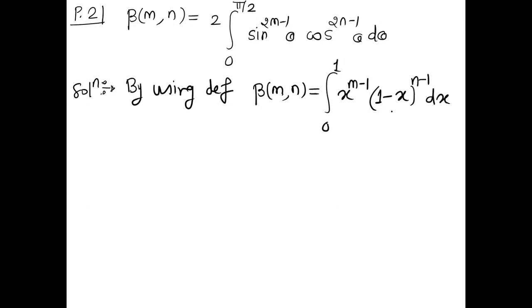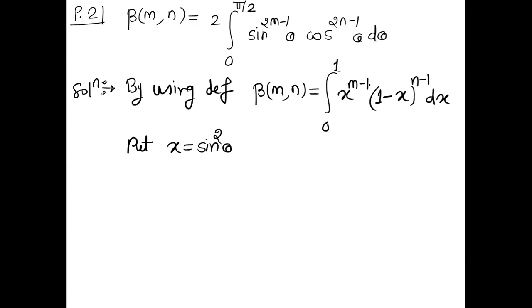Now think about how to get this form, sine raised to power 2m minus 1 theta. If you observe here, I am having m minus 1 power raised to x. Now I want 2m minus 1 power for sine theta. So how do we do this? For this, we will use the substitution x is equal to sine square theta, right?